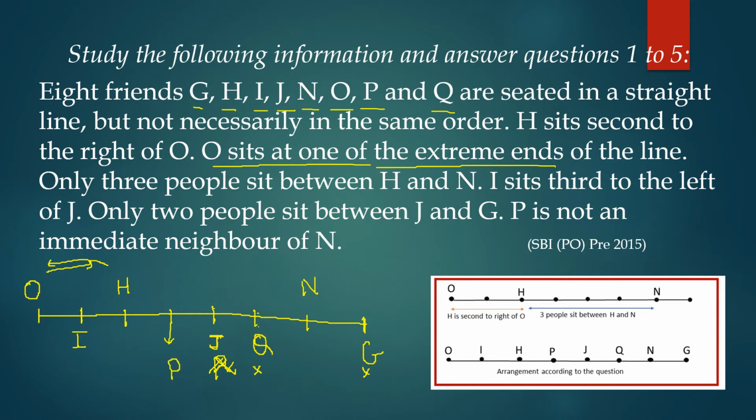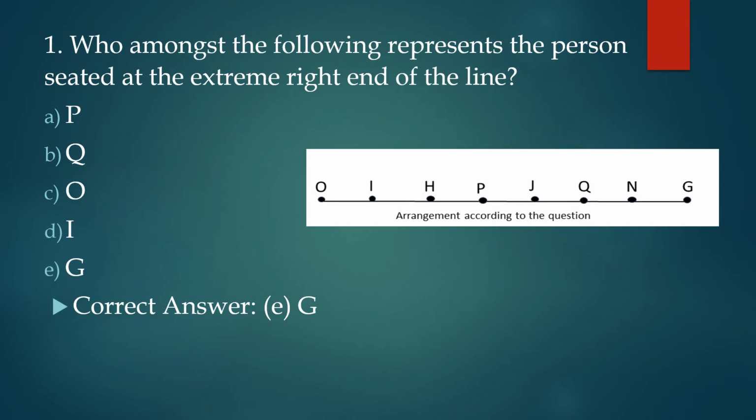As you can see, you have to answer 5 questions based on this seating arrangement. So the first question says, who amongst the following represents the person seated at the extreme right end of the line? So you can see from here that this will be the extreme right end of the line. That means the answer would be option number E, G. So you can see the answer is marked here as G.